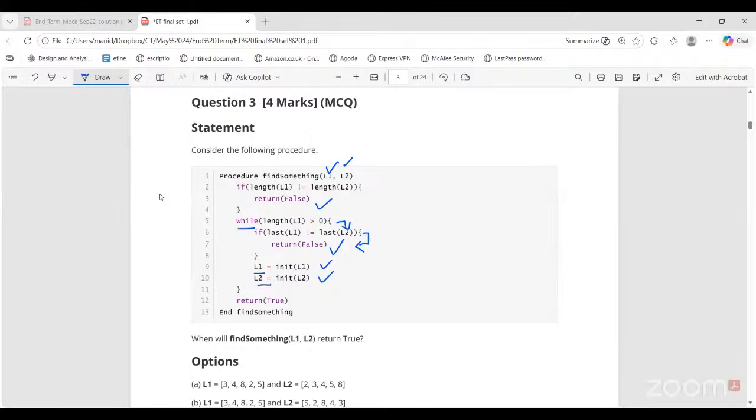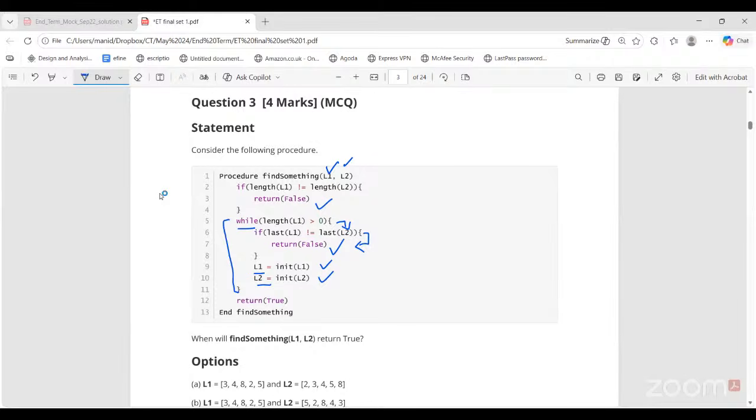Okay. So first of all, what can we see here? That I will only continue with this part of the procedure if initially I see that L1 and L2 are equal length lists, right? Because inside the while loop at every iteration, one element is removed from each list. So overall the lists will always stay of the same length, right? Now, what is the other criteria for returning false? That if I see that corresponding last elements are not matching in the lists, L1 and L2.